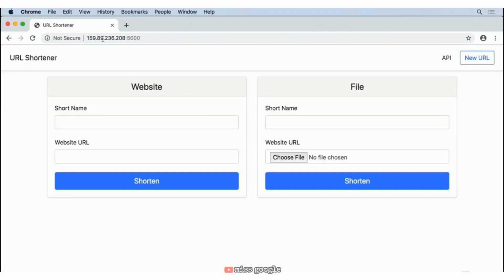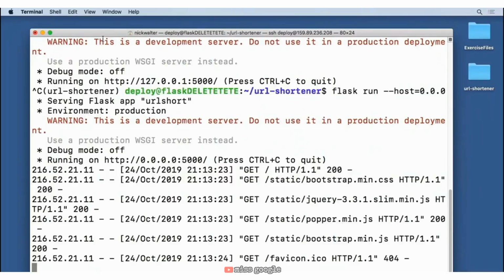But this is not an ideal situation for running our project. We want to make sure that it's running behind an actual server that can make sure that this is up and running efficiently for everyone to utilize. So let's go ahead and move back to our terminal. And rather than just running this with the built-in server that comes with Flask, let's use a server called Gunicorn. That stands for Green Unicorn, in case you were interested. So let's go ahead and install this with pipenv. We'll say install gunicorn.